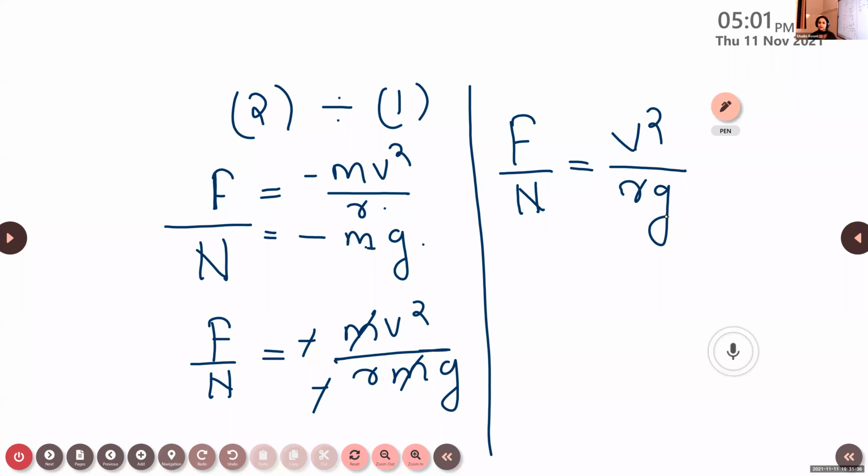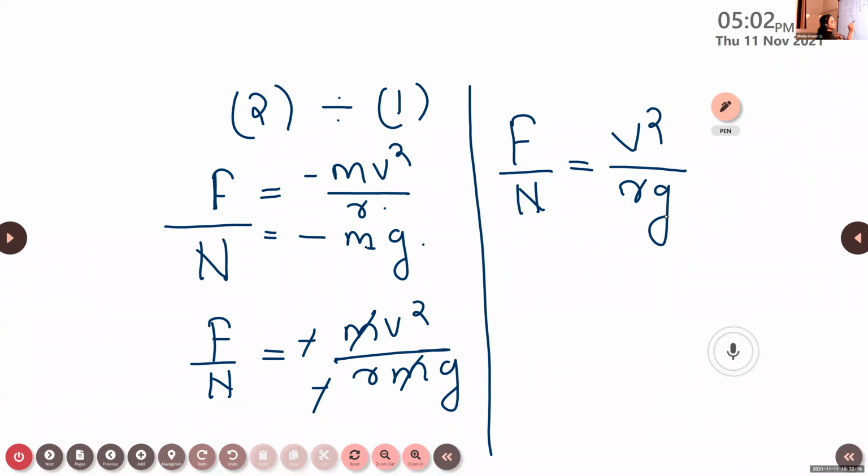Actually, here we consider the velocity needed by the vehicle in order to move on a level road. Here F is the frictional force, N is the normal force acting on the car, v square is the velocity, r is the radius of the circular path, and what about the g? From where is this g coming? It is from the action force, which acts vertically downward. So here we consider the acceleration due to gravity.